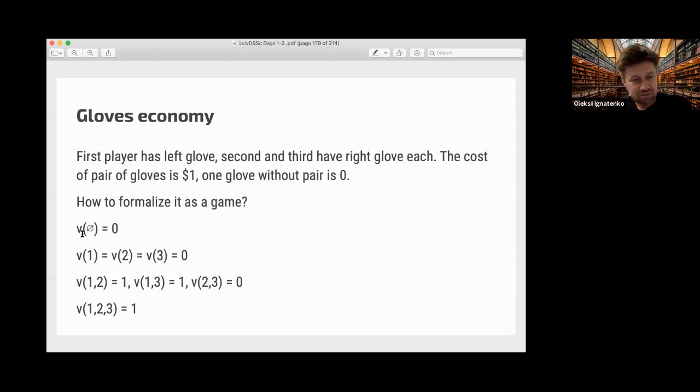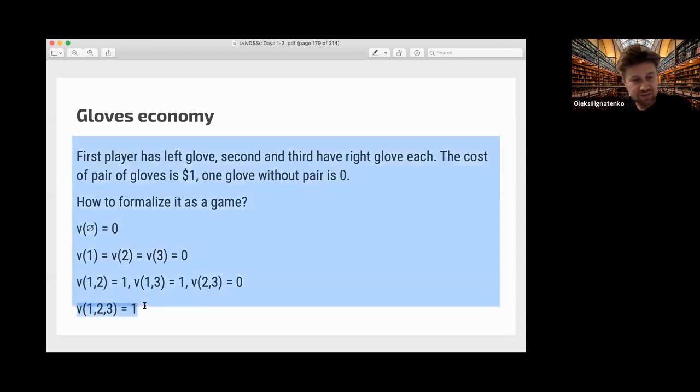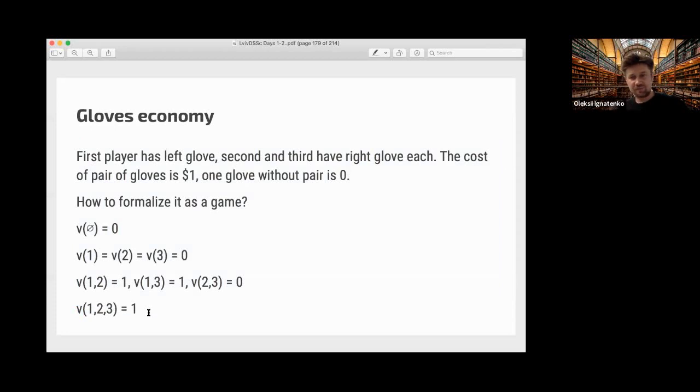So here we have these numbers, and when we try to solve, we get a surprising result that the first player should get all $1 by himself, because he is unique in this economy, and with his unique skills he can propose to the second or third to make a coalition and reduce the value basically to zero.